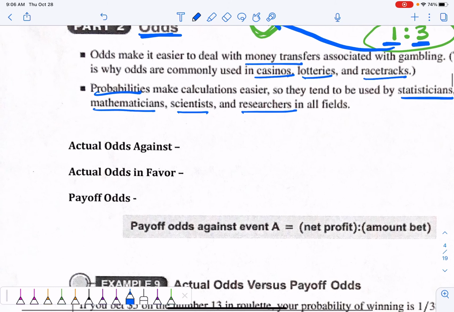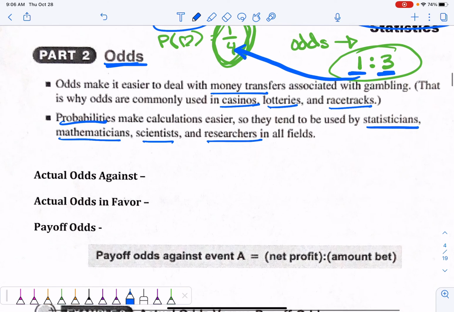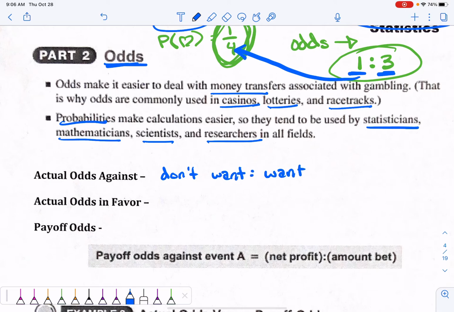Okay, now odds isn't always what we want versus what we don't want, because if you have odds against something happening, odds against would be don't want versus want, and then odds in favor would be want versus don't want. Okay. So they might switch that around. If they say odds against, you're just flipping those around. So there's how that works, okay?